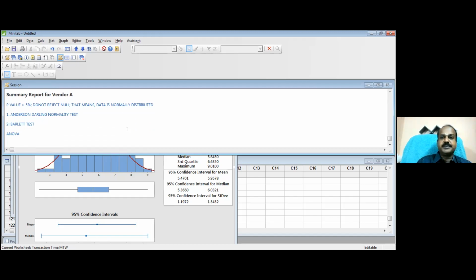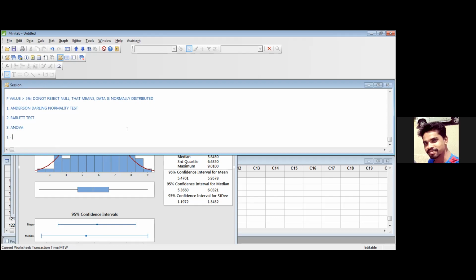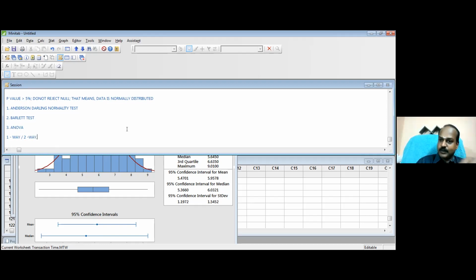Step number 2 is variance. Step number 3 is ANOVA. Clear? And within ANOVA, we have one way, two way. You can keep on increasing the factors. And then the problem will become still more complex when you have interaction effects also. Some advanced things you will learn at the black belt level.